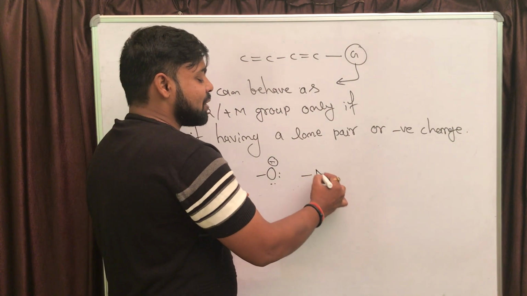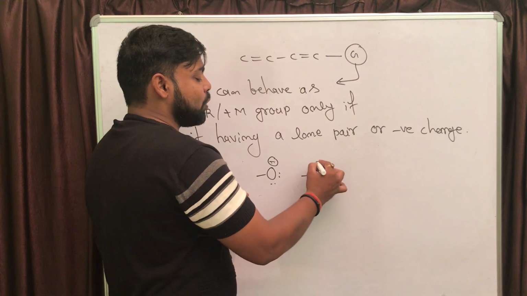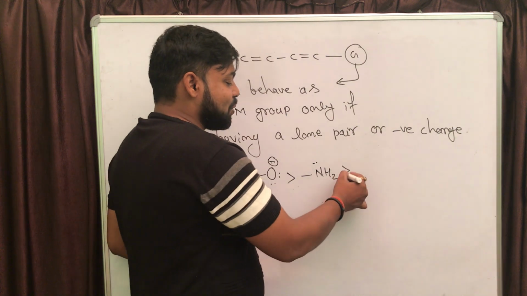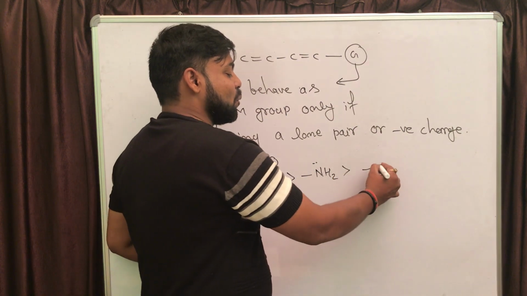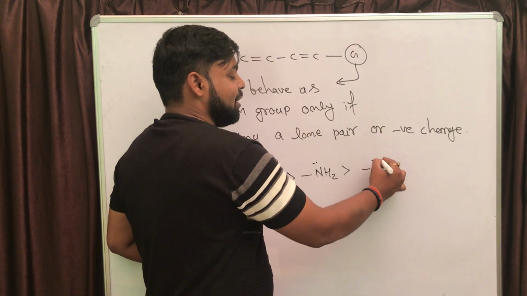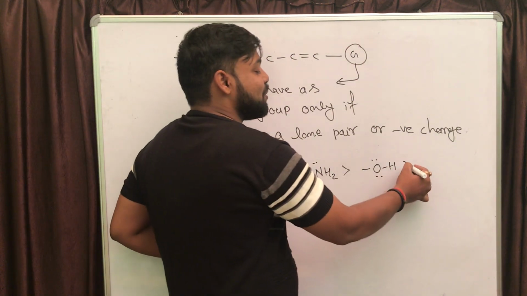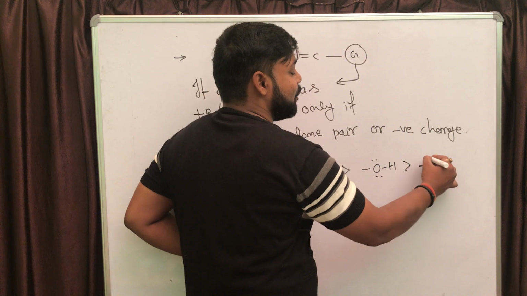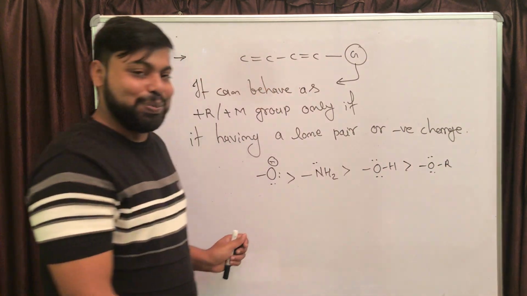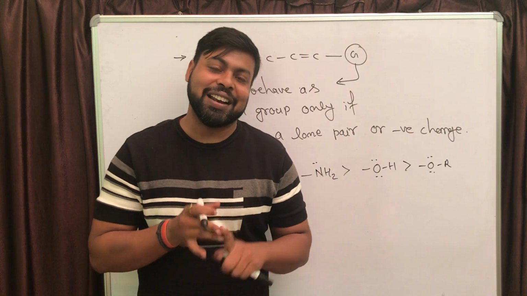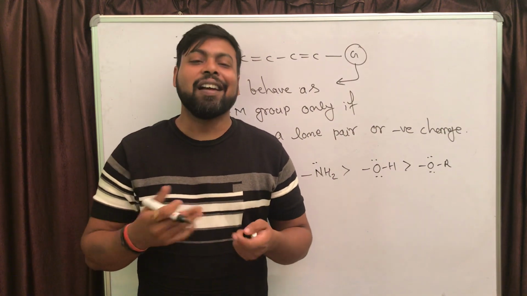Now the next one was NH2. In NH2, nitrogen was carrying the lone pair. Now the next one, if you observe, was OH. OH is also carrying two lone pairs. Now the next one was OR. In OR, oxygen is carrying two lone pairs. Now the next you can observe fluorine, chlorine, bromine, iodine, amide, nitrogen.